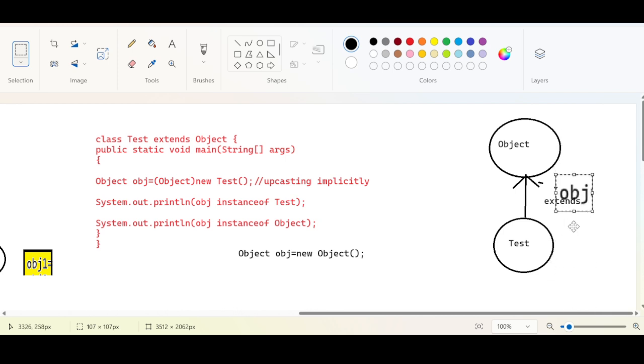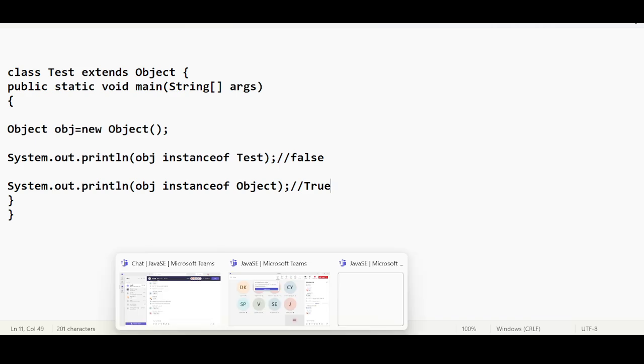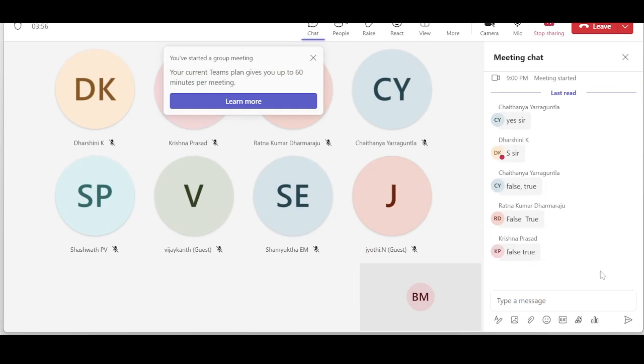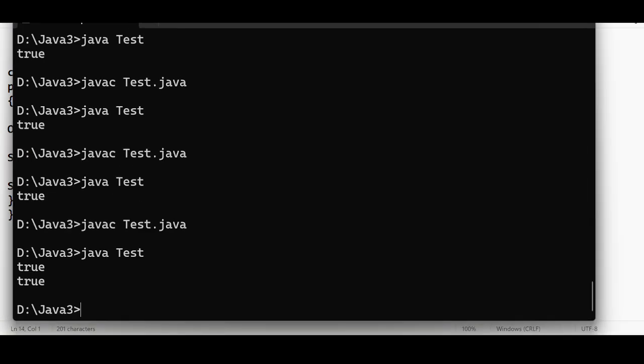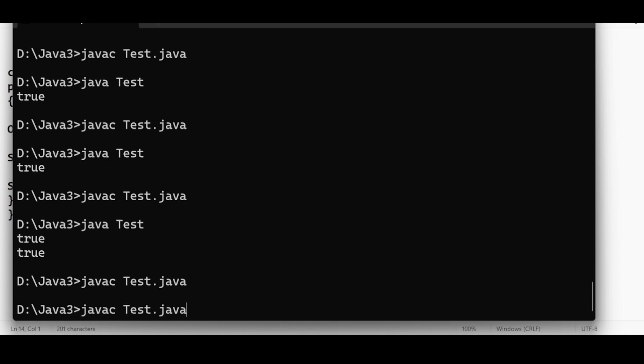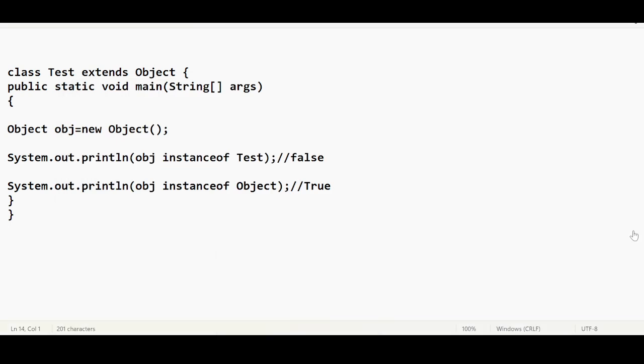Don't you think that we will get false for the first line and true for the second line? Agree? False, true. Good. So a kind of modification.